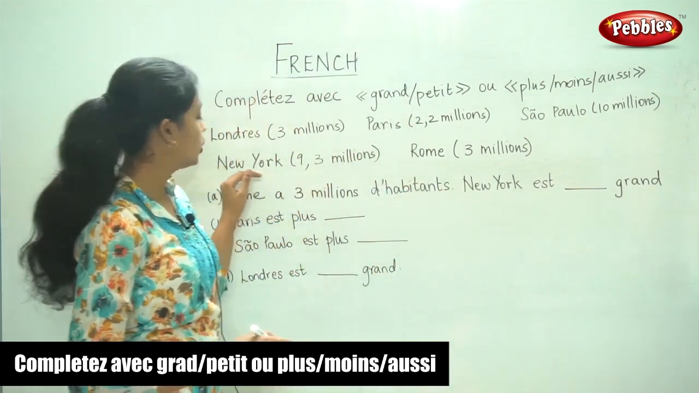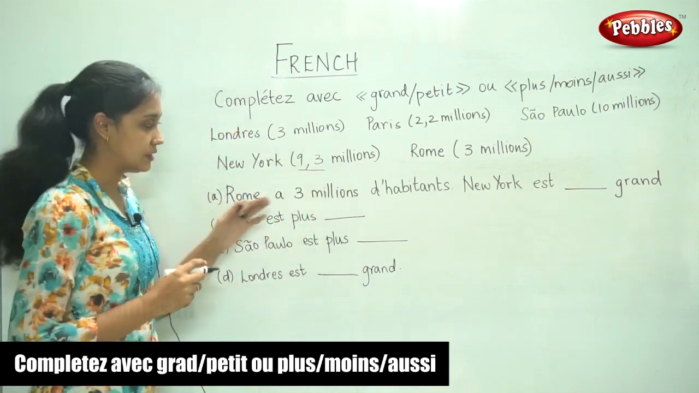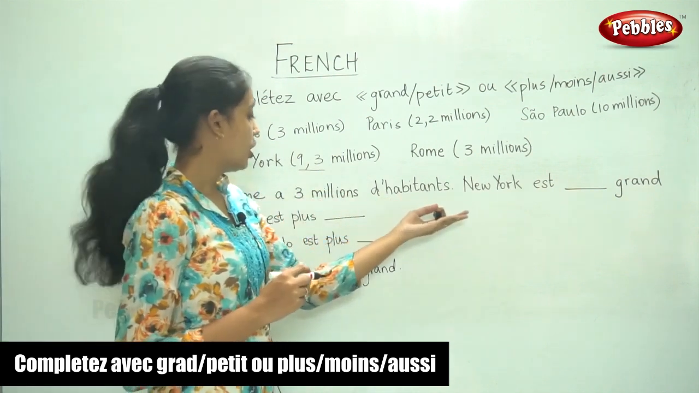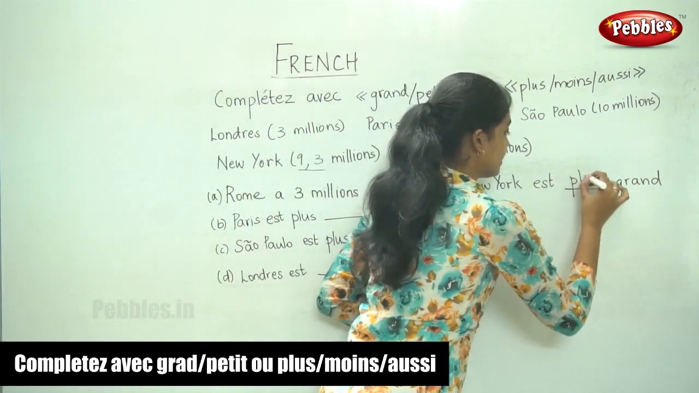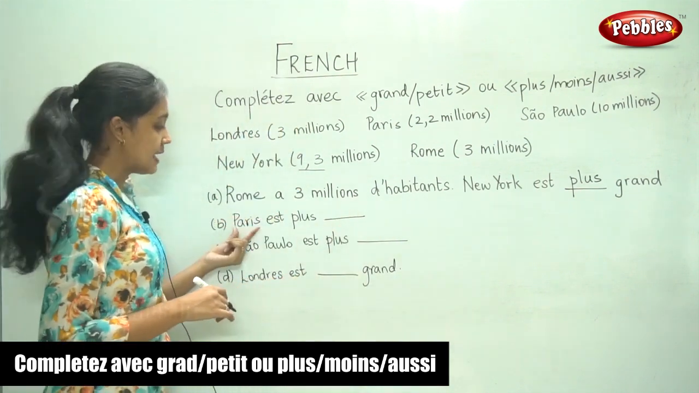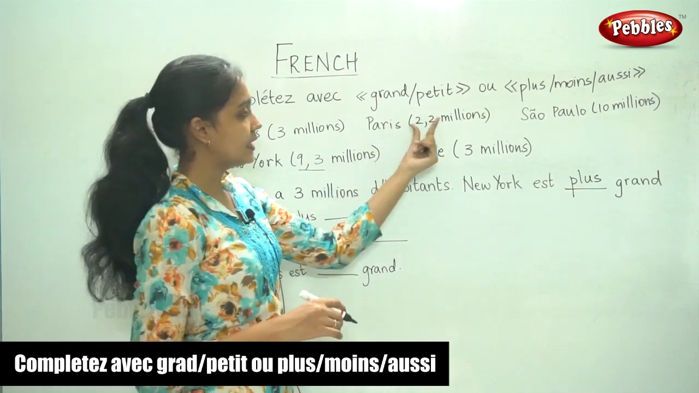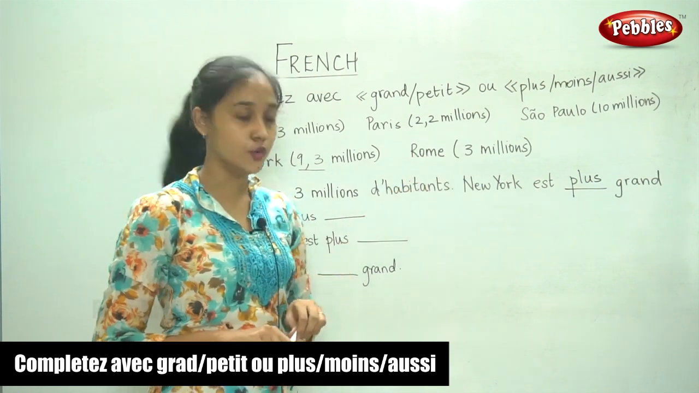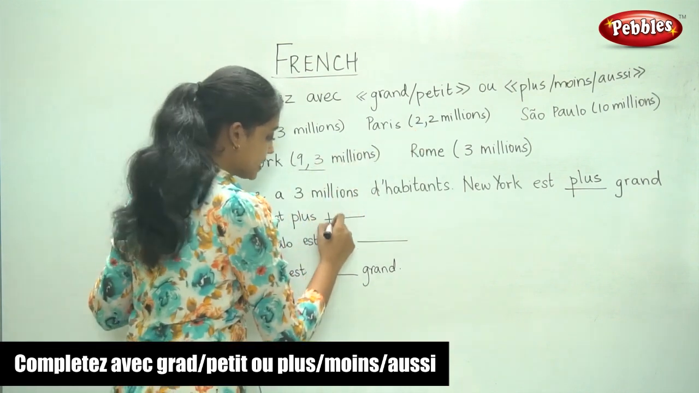So now if you look at New York, the population is 9.3 million. So it is more than Rome. So it is plus grande. It is more big, plus grande. Now the next sentence, Paris est plus dash. So Paris, if you see Paris, it is 2.2 million, which is lesser than the population of Rome. So Paris est plus petit because it is small.